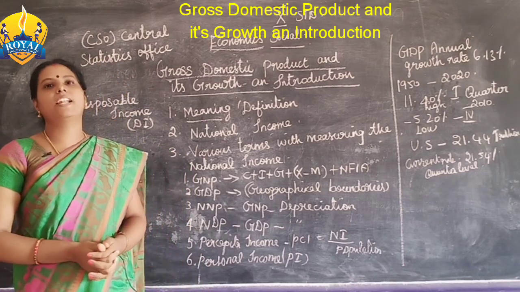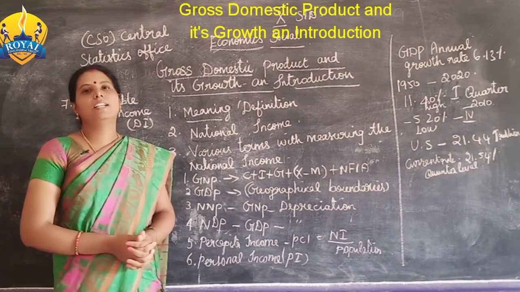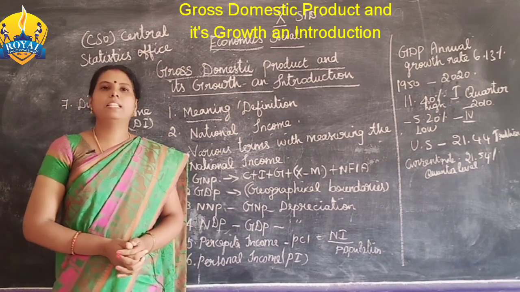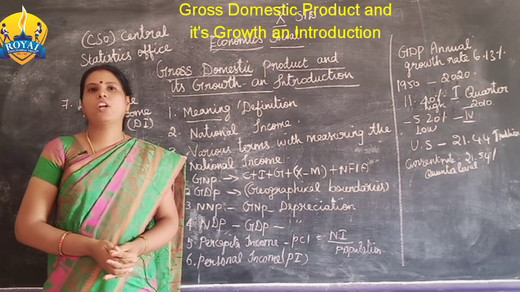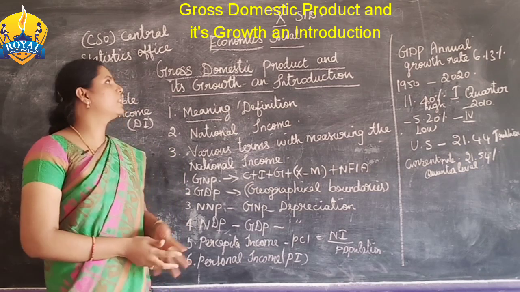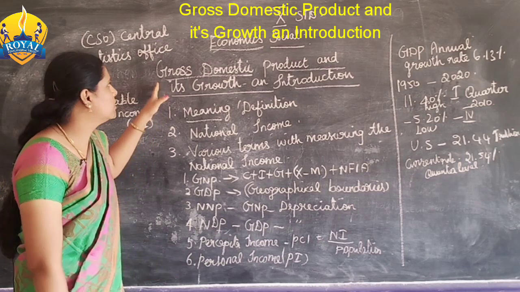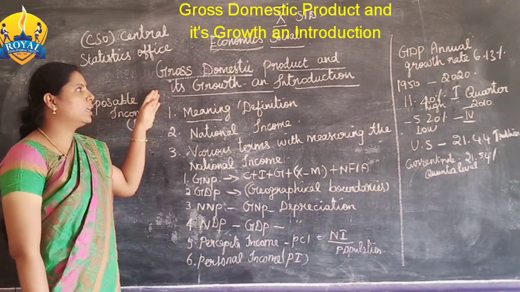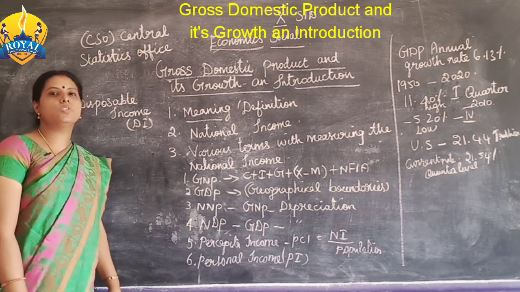Now, 10th standard, I am going to take that lesson in the social subject. In the social subject, you already know the 4 categories: history, civics, geography and economics. Now we are going to learn this topic in economics. The chapter name is Gross Domestic Product and its Growth, and we are just going to see the introduction part.